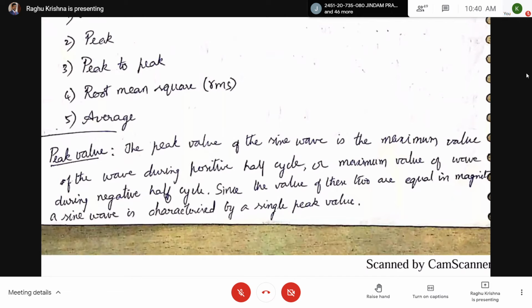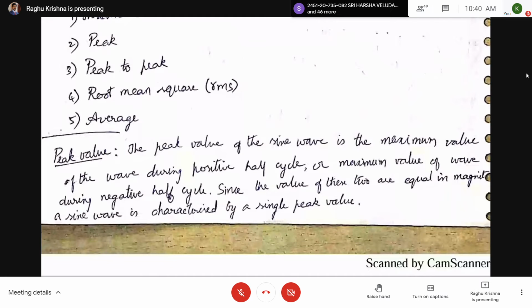Since the values of these two are equal in magnitude in a sine wave, a sine wave is characterized by a single peak value. If you take a sinusoidal waveform, it is a periodic waveform. So here the maximum value you can take during the positive half cycle or negative half cycle.